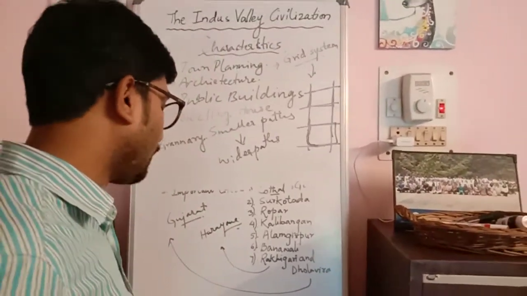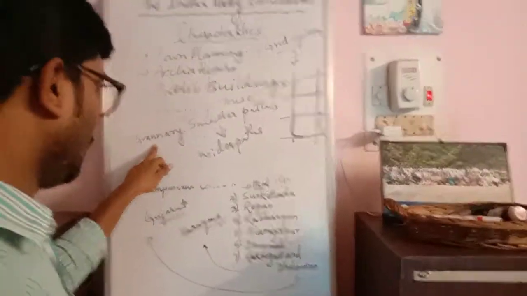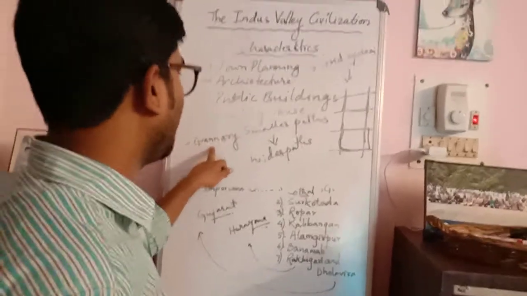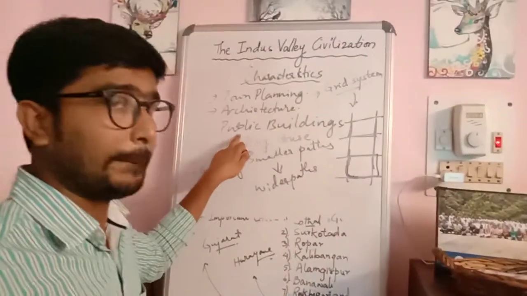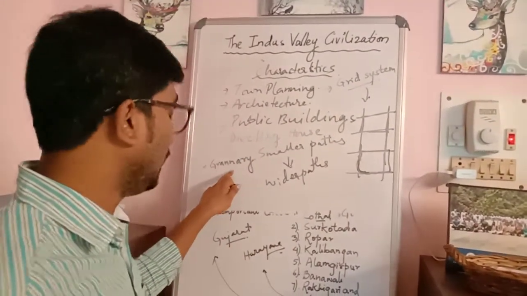So granaries were one of the important things that existed during the Indus Valley civilization, considered public buildings for public use.